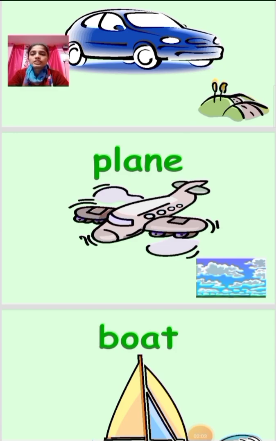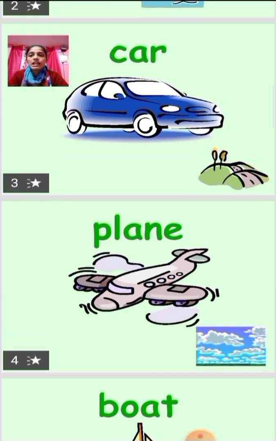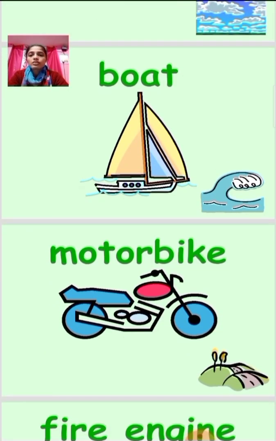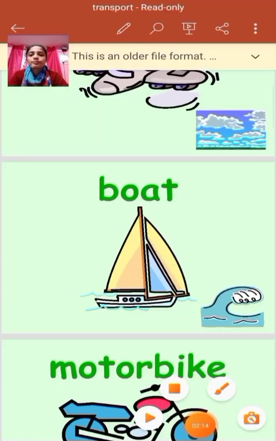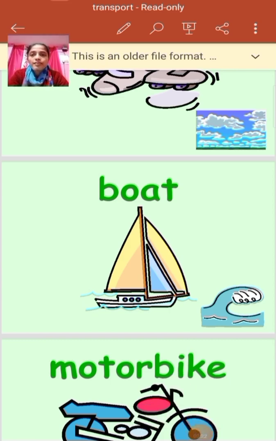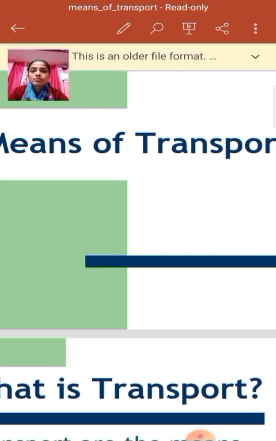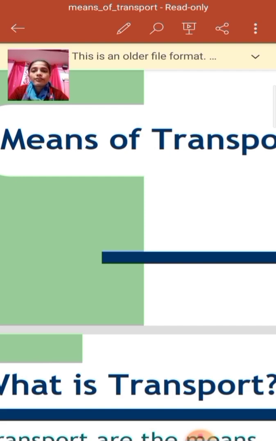So you see so many types of vehicles like car, plane, boat, motorbike. Okay. So do you know what do we call them? So we call them transport. So students, tell me, are all transport same or is there any difference among them? Yes, all transport are not same. There are different types of transports.